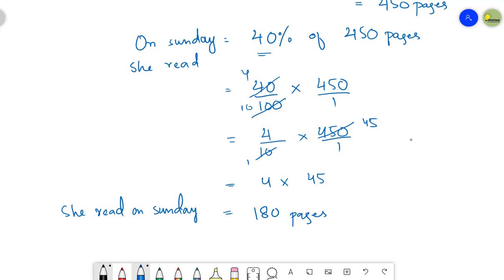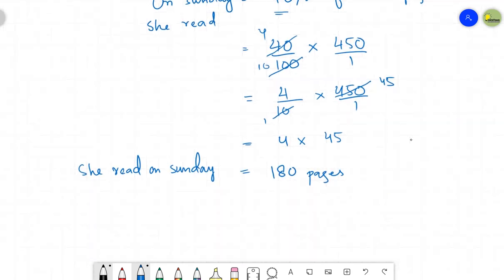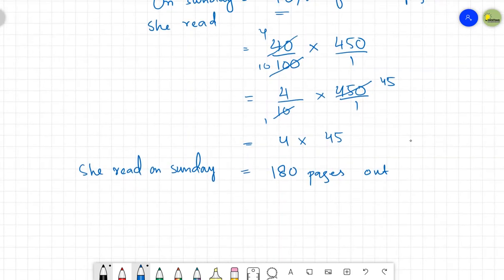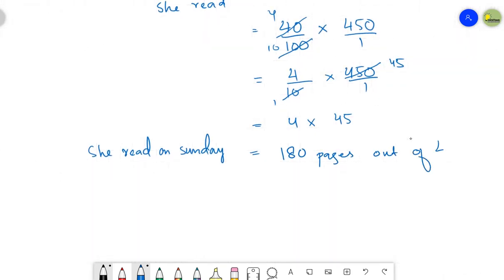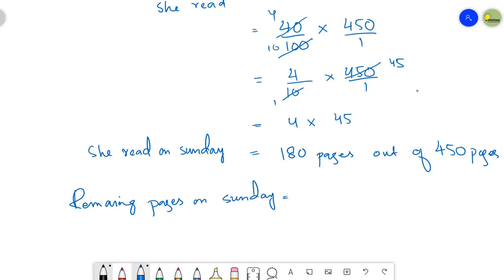On Sunday, she read 180 pages out of 450 pages. Okay, there were 450 pages remaining, and she read 40% of them. So if I calculate the pages that are remaining on Sunday, I can just subtract 180 from 450. Why? Because on Sunday she had 450 pages, and if I subtract the read pages, which were 180, I will get those pages that were not read.